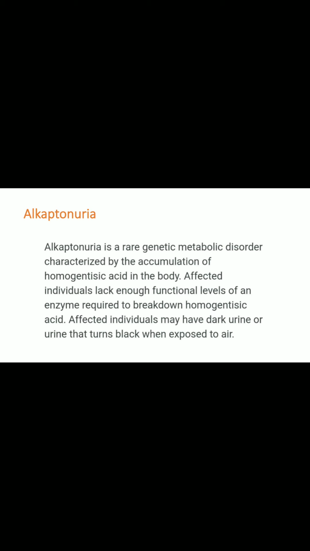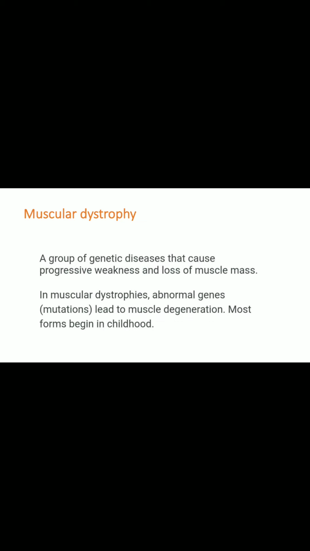The individual lacks enough functional levels of the enzyme required for the breakdown of homogentisic acid, so the individual gets dark urine when it is exposed to the air. This will turn into black color. So alkaptonuria is the simple condition known as black urine.